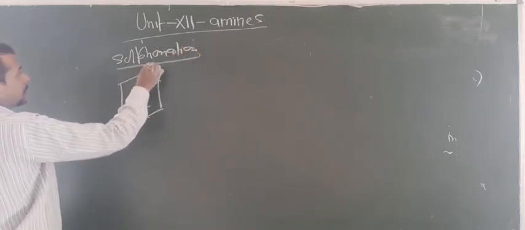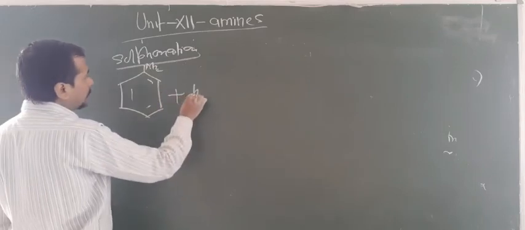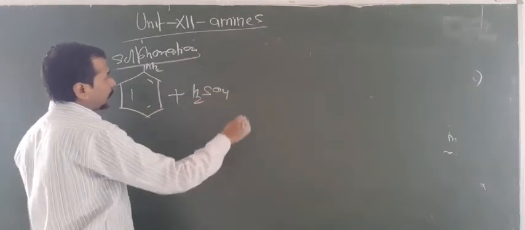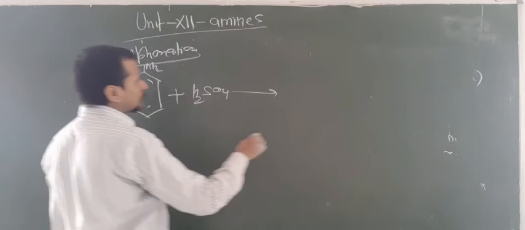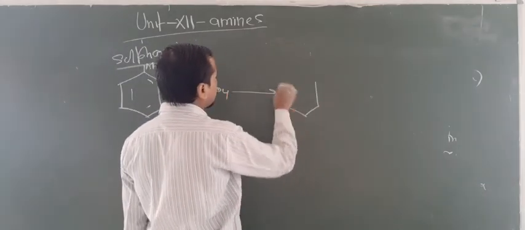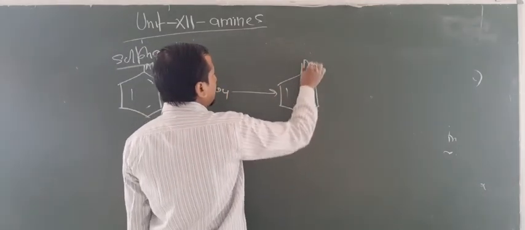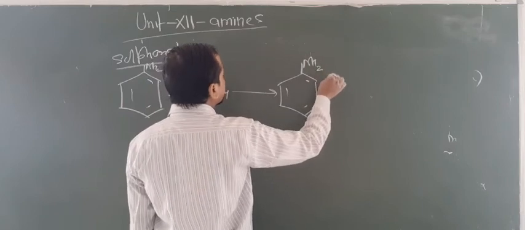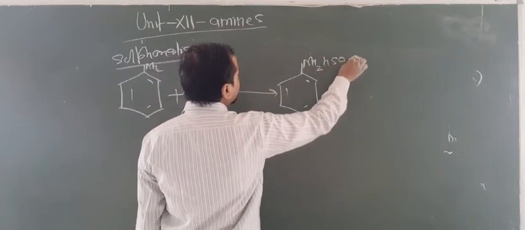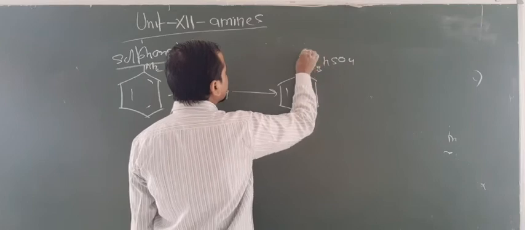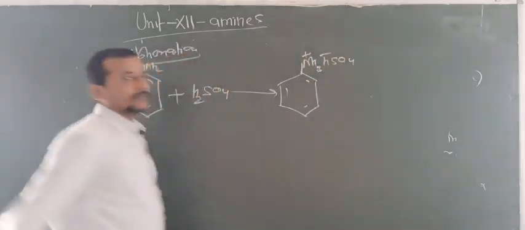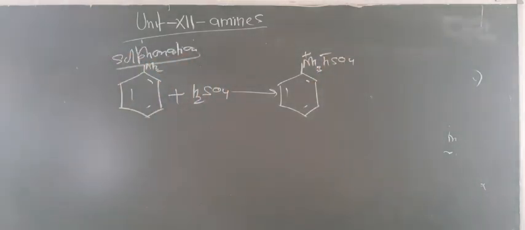In the sulfonation, NH2 will react with H2SO4. First of all, this reaction takes place with the NH2, and this will give aniline hydrogen sulfate like this. Are you getting this point? So this is known as anilinium hydrogen sulfate.